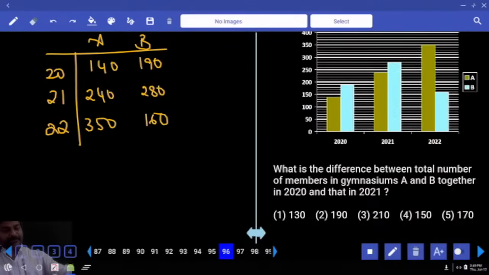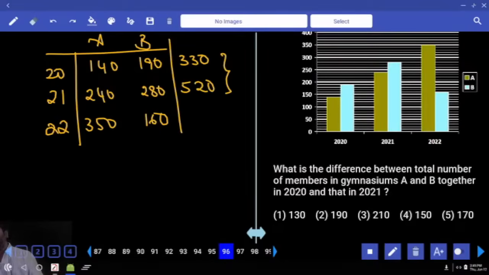What is the difference between the total number of members in gymnasium AB together in 2020 and AB together in 2021? 2020 is 330, 2021 is equal to 520. The difference is 190.